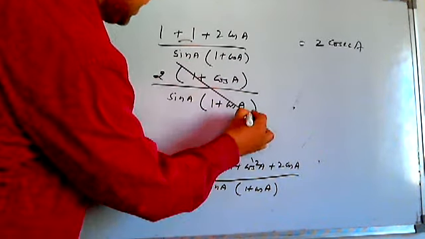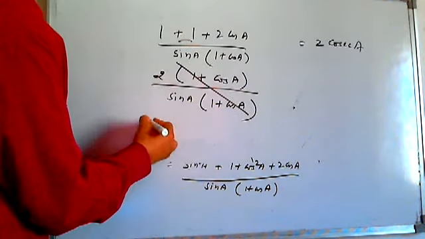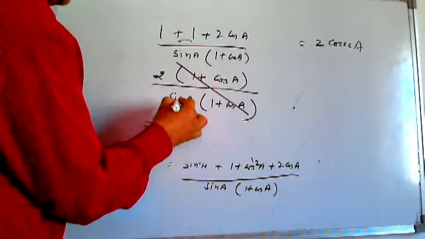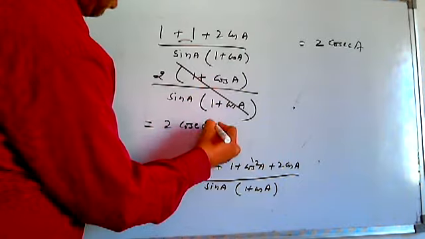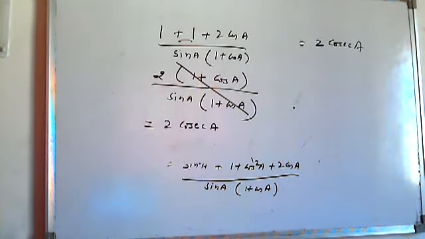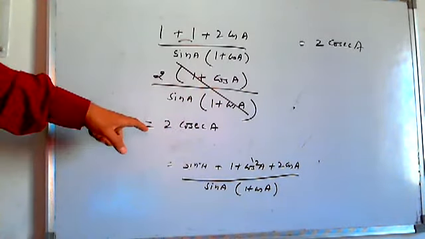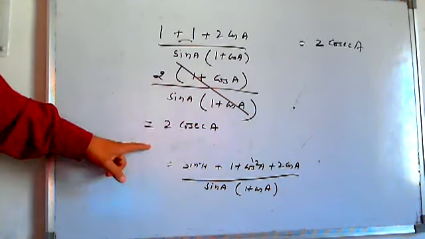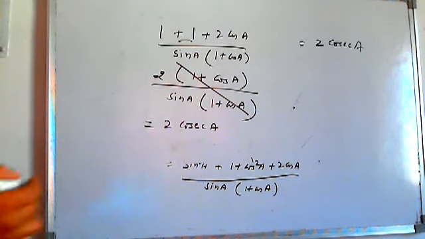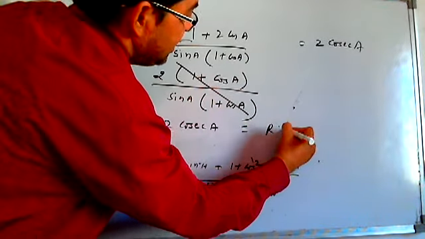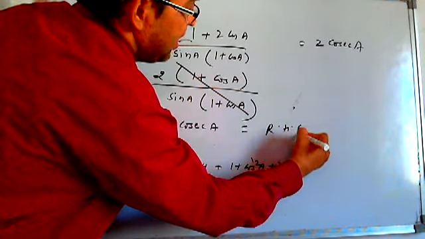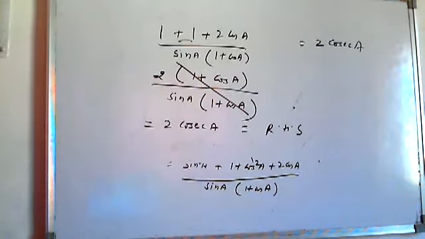You see here, this is getting cancelled out. And 2 into 1 by sine a, so 2 cosec a, because the reciprocal of sine a is cosec a. We see, oh, this is the RHS we have to get, and we got it rightly. So 2 cosec a is the RHS. We write RHS and hence proved.